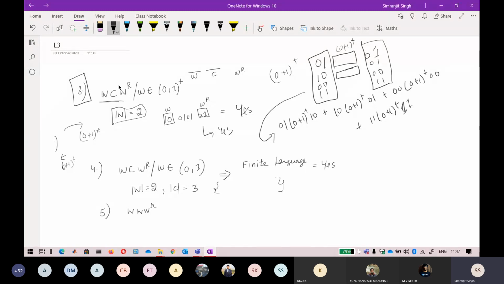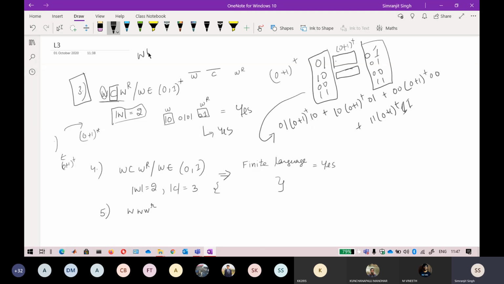In this case, if you fix the length of C, then it will not always be a regular language, because if I fix the length of C, it cannot extend beyond a certain range. If it is not extending to a certain range, then I cannot write a regular expression for this particular string. By fixing the length of W, you are making sure that your W is finite. The problem lies with this W and WR.